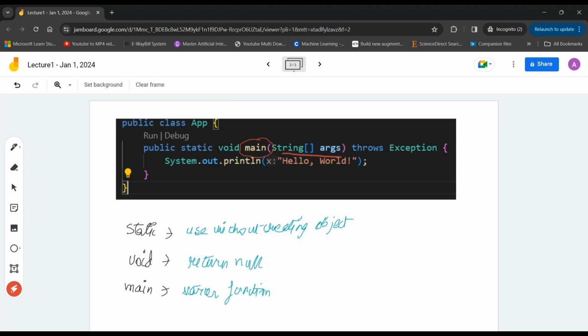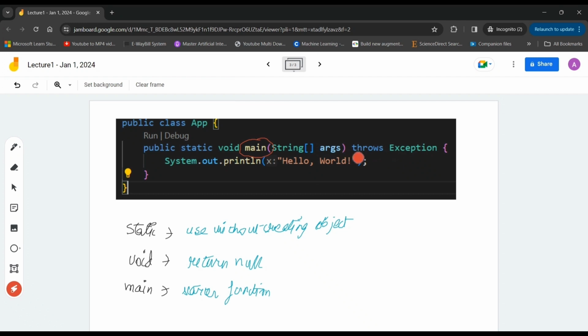Now let's move to String[] args. This is how we create an array in Java. This is an array of strings to get the arguments from the virtual machine itself. We are definitely going to talk in detail about how we create an array of strings or integers. String is a keyword to create an array which can hold strings, then these are the open and closing square brackets to create an array, and then we give the name of the array as args. You can change this name to whatever you like.